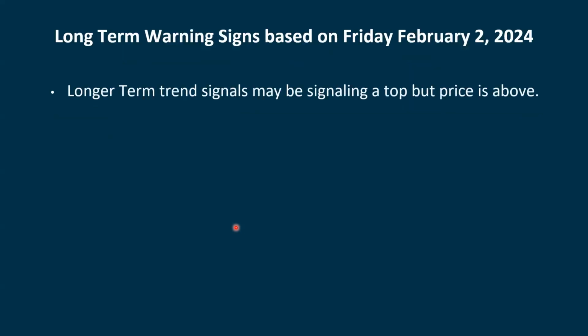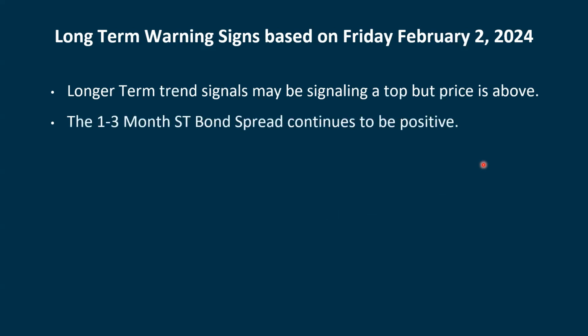Some more of our long-term signs. Right now, those long-term weekly charts with the long-term trend lines might be signaling that we're at a top, but right now we're above those lines. So for right now, they don't really seem to be doing that. This is a concern that's been going on for a while.